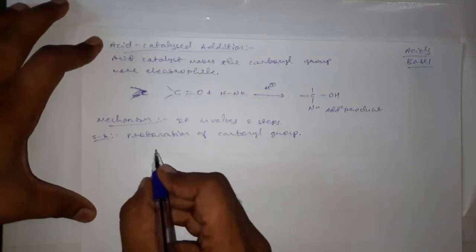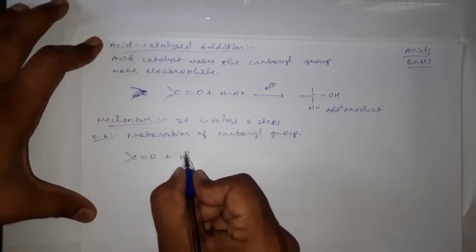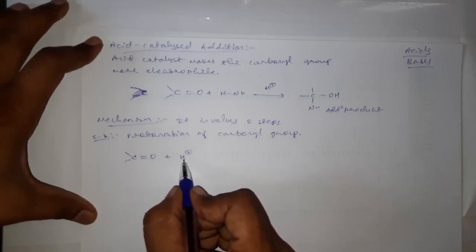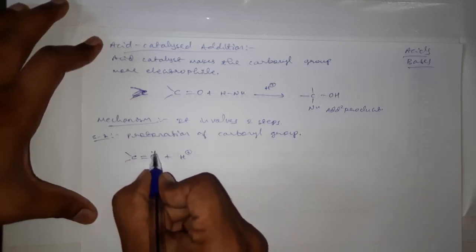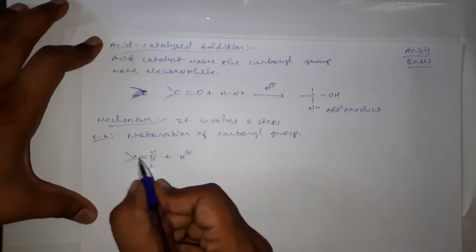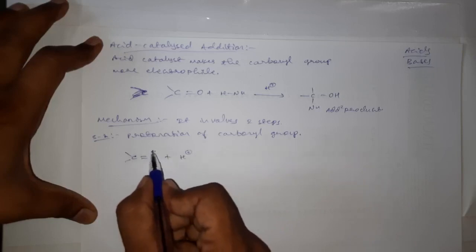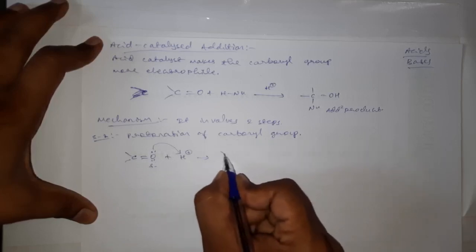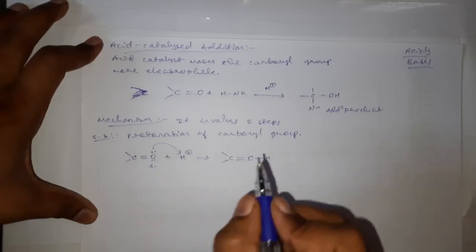Step 1 involves what? Protonation of the carbonyl group. C double bond O plus H plus. This H plus is from the catalyst, and here this oxygen, which has two lone pairs of electrons and also has a partial negative charge because the carbonyl group is polar in nature, will use one of its lone pairs of electrons to attract this proton, and hence it forms a bond with hydrogen.